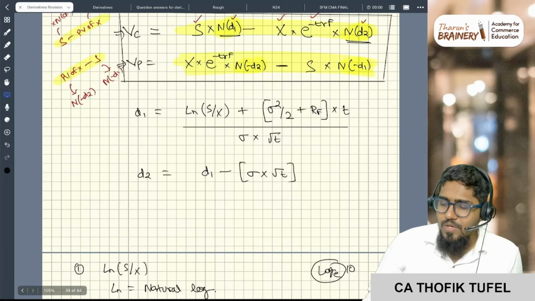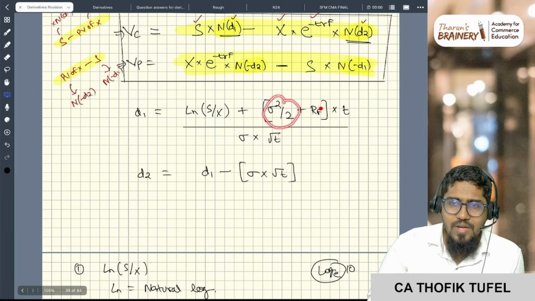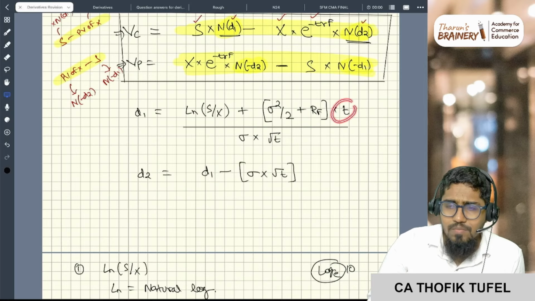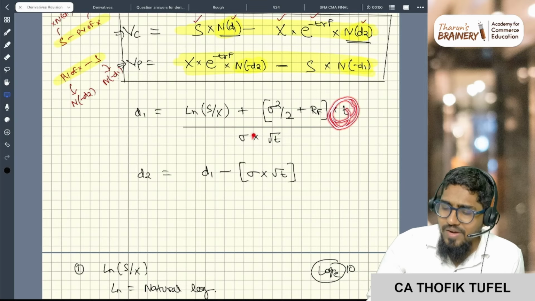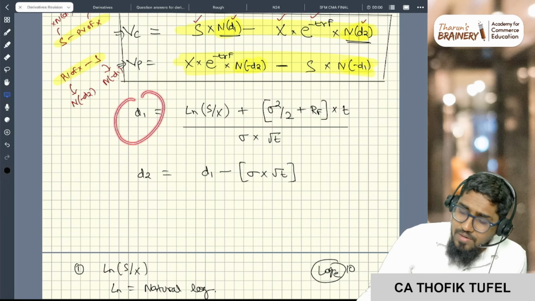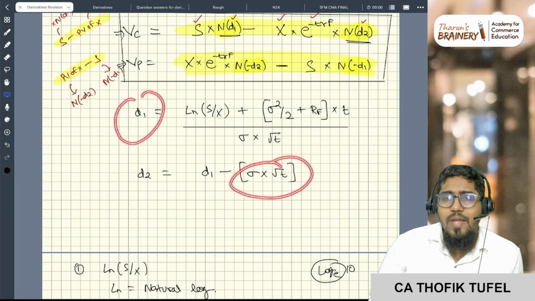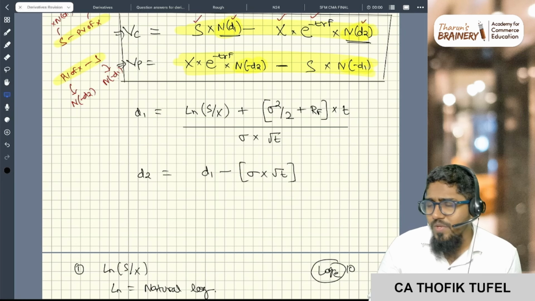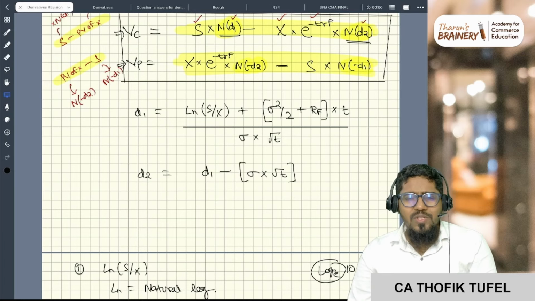So the numerator is variance by 2 plus risk free rate into time, or the period, divided by standard deviation into root of the period. What is d2? d2 is d1 minus standard deviation into the root of t. I don't want to spend so much time explaining.